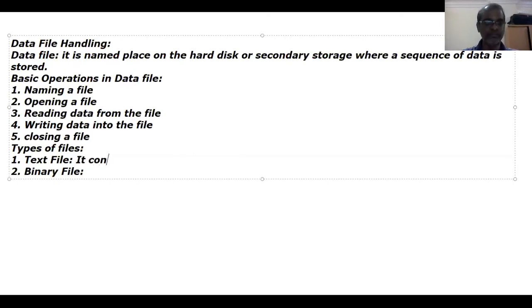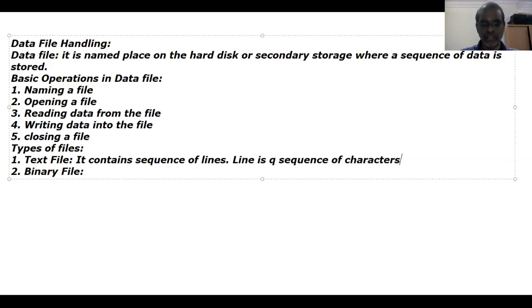It contains a sequence of lines. Each line is a sequence of characters. Characters may be alphabets, numeric, special characters, whatever may be. Whereas binary file contains binary data.